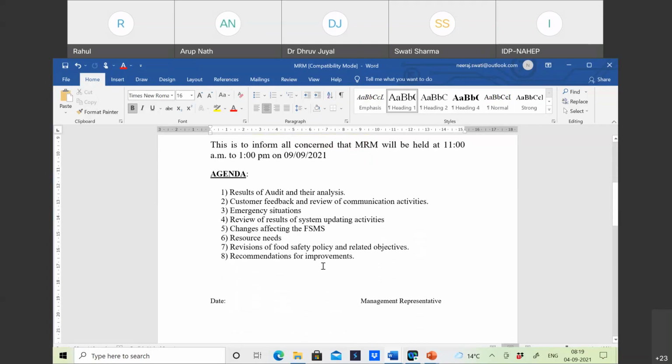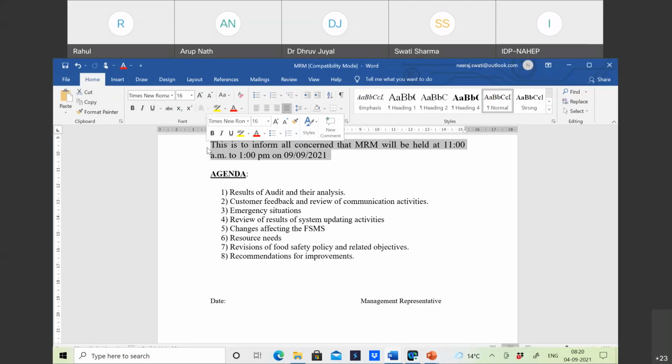This is to inform all concerned that MRM will be held at 11 AM to 1 PM on 9/9/2021. This information shall be given so that all concerned persons shall be there. In the management review meeting, top management shall be there. If not possible to be present physically, they can join remotely through a video conferencing or something, but they shall be there. And all the department heads shall be there.